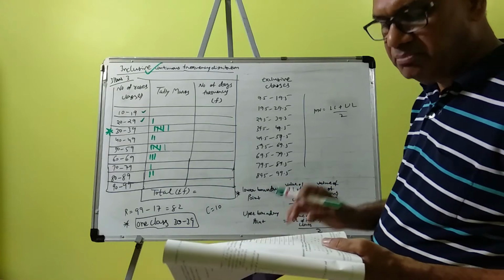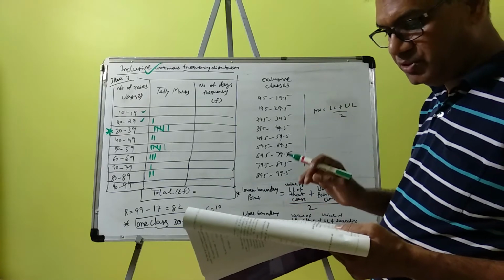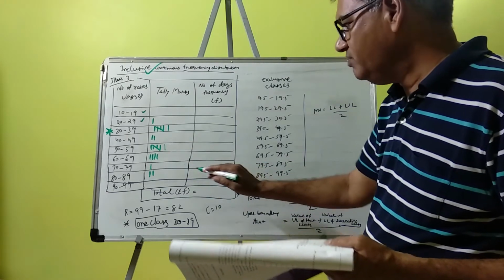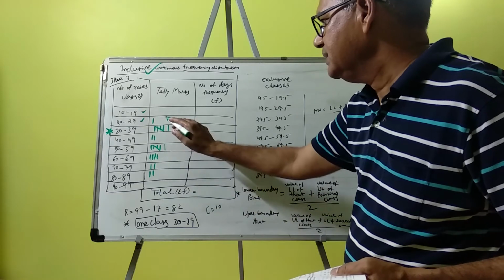Now dear students, be careful about all these columns and values. 69, so 69 will come here. 71 and 19, so 71, 19 here.